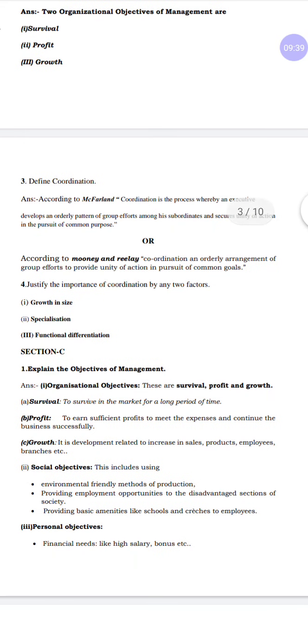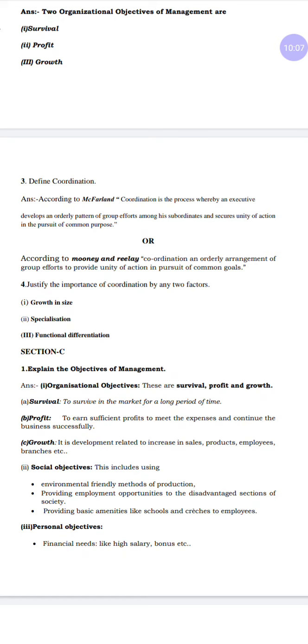Next we have define coordination. Here I have given 2 definitions. You can write any one definition which is possible for you, and which is convenient or easy for you. Here the definition according to Mooney and Reiley is better to write. Mooney and Reiley: coordination is the orderly arrangement of group efforts to provide unity of action in pursuit of common goals.